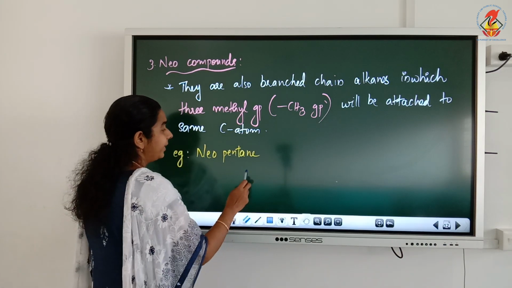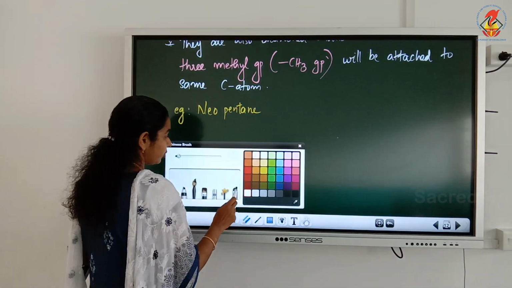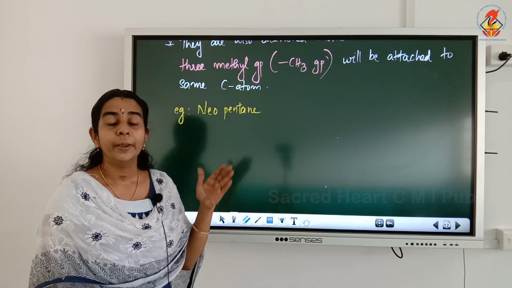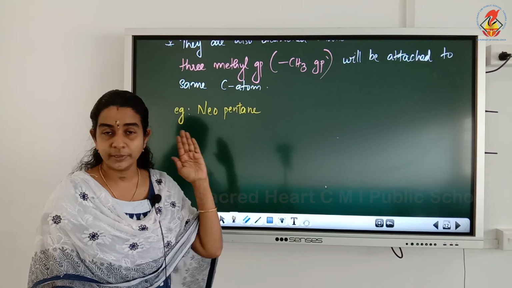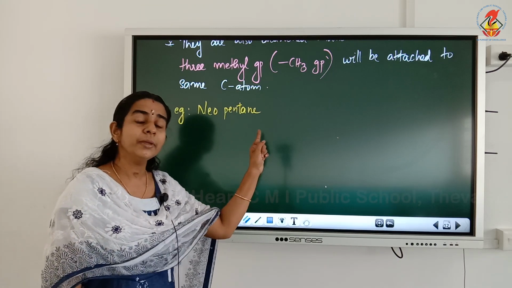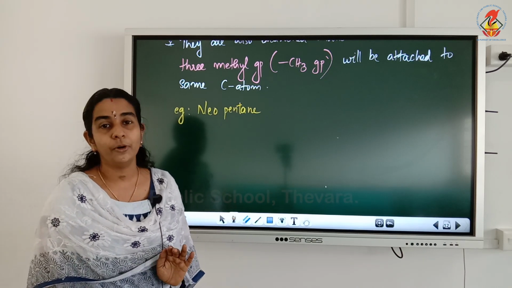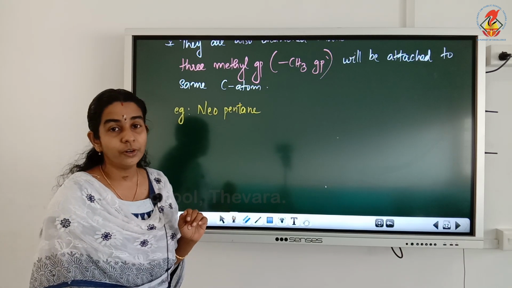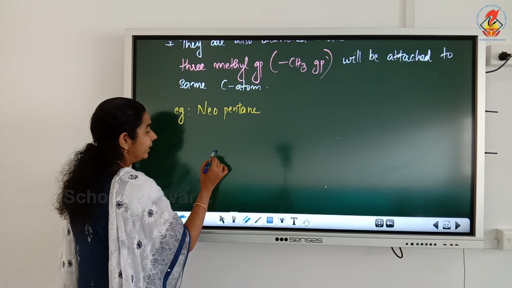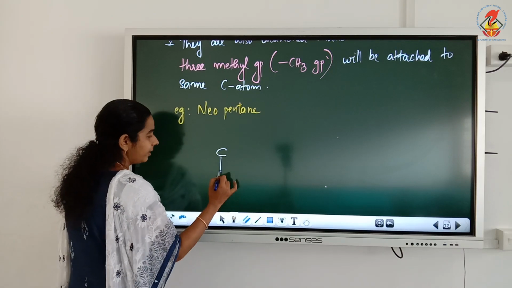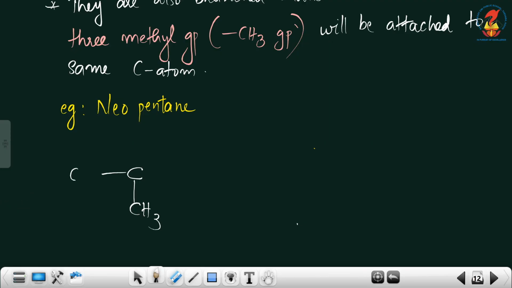Now, for example, neopentane. How we can draw the structure of neopentane? So from the name itself, pent means how many carbon atoms? 5 carbon atoms. Ane means all these 5 carbon atoms should be singly bonded. Neo means what is the structural condition required? 3 methyl groups should be attached to the same carbon. So to the same carbon I am going to attach 1 methyl, 2 methyl and 3 methyl groups.